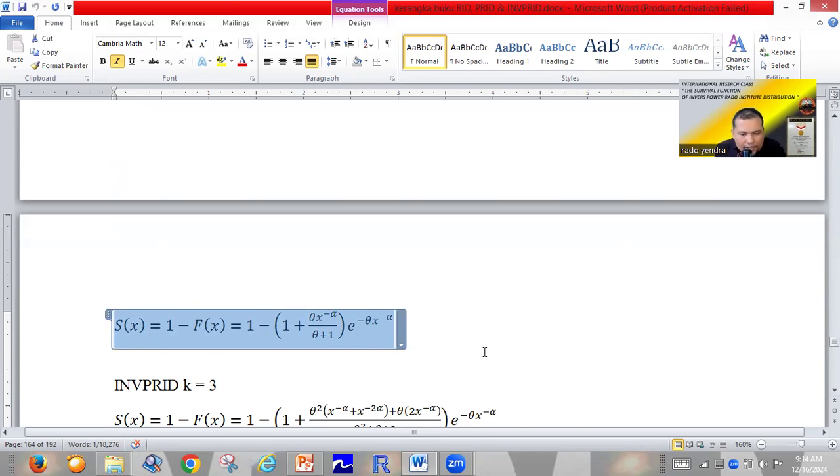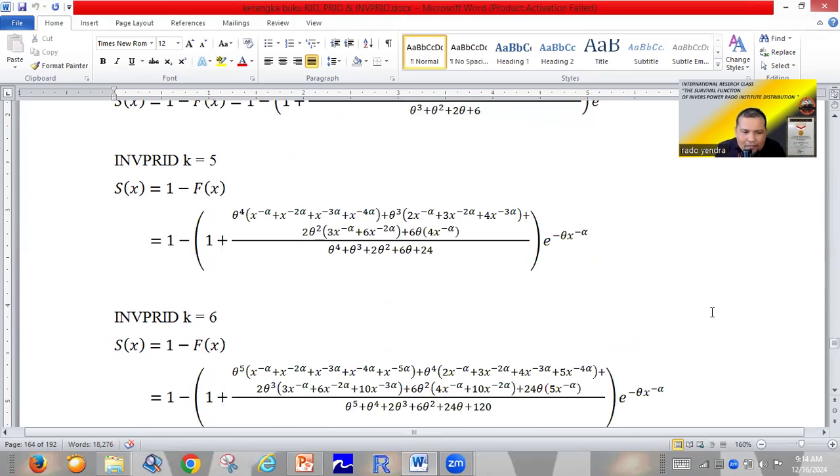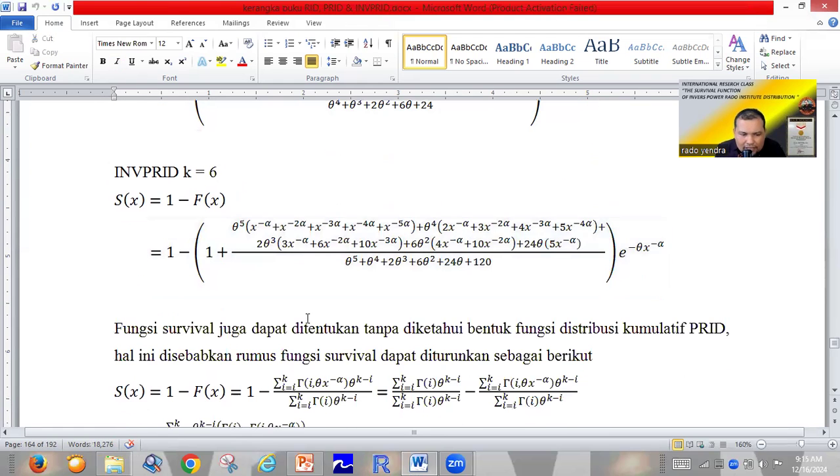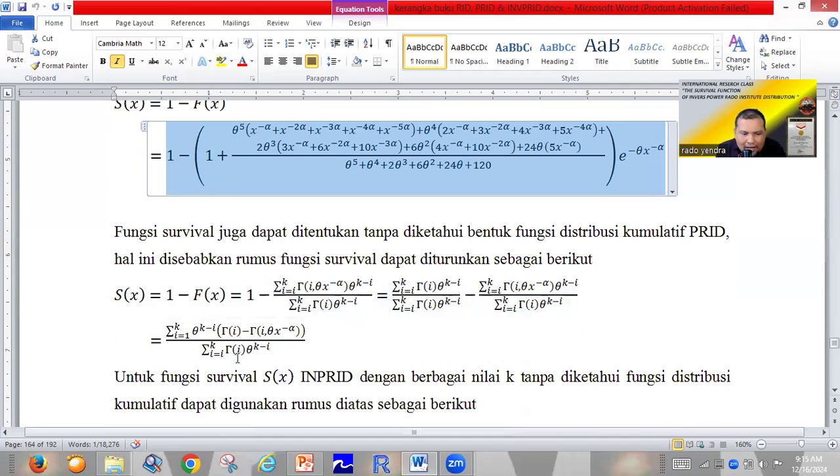In the same way, for the inverse power Rado Institute distribution for k equal to 3, we can find the survival function like this one. Okay, this is the survival function. It is very easy. Until we can find the survival function for the inverse power Rado Institute distribution for k equal to 6, which is a very long equation like this one. But for this time, we will focus on using the fixed formula. The fixed formula we can find by this one.